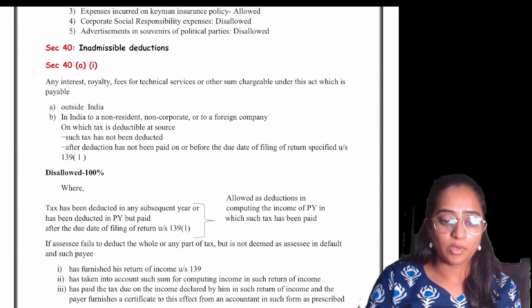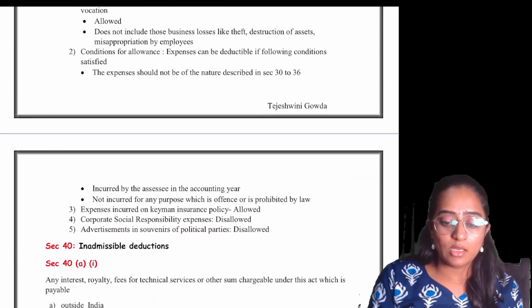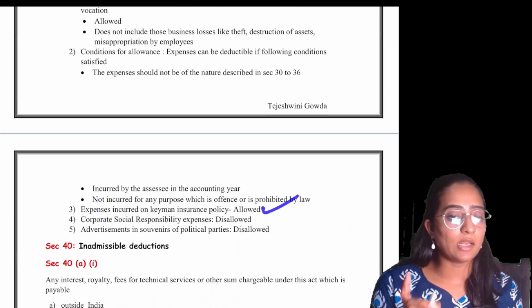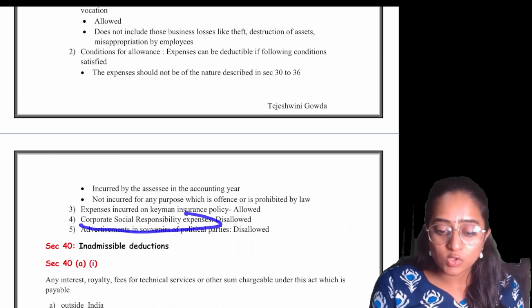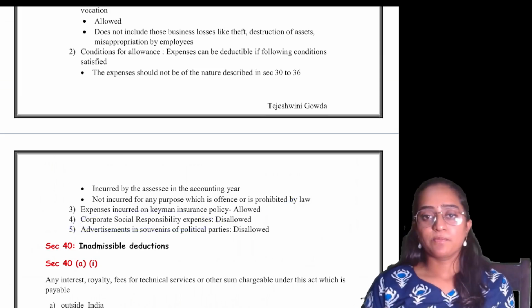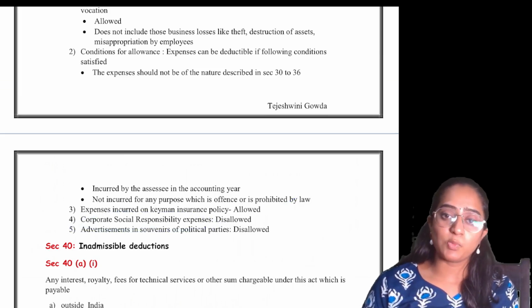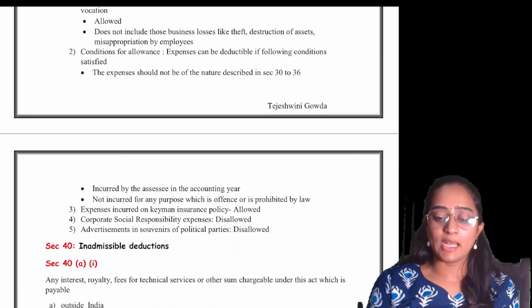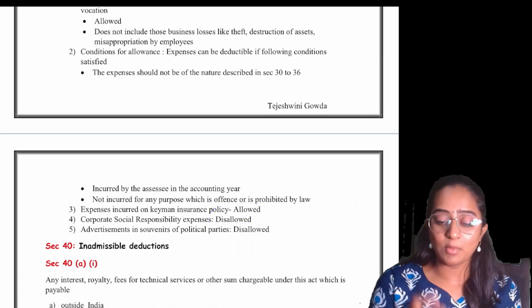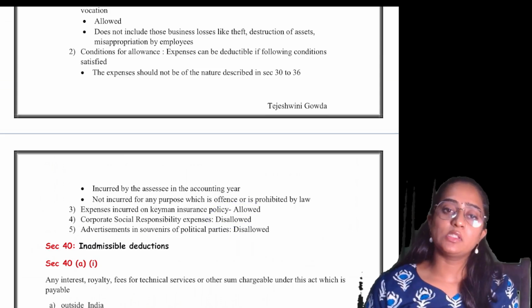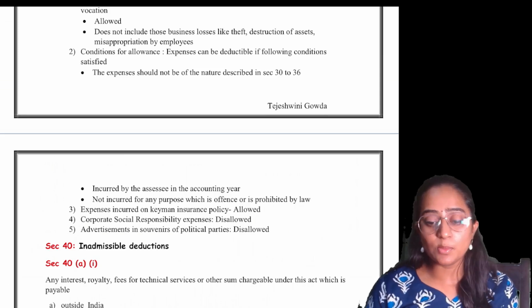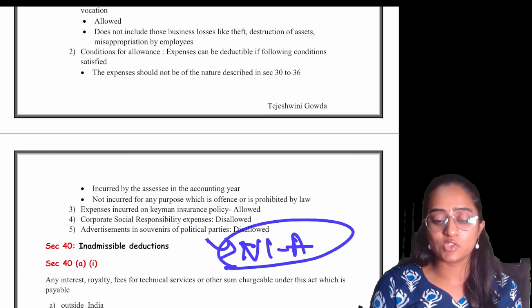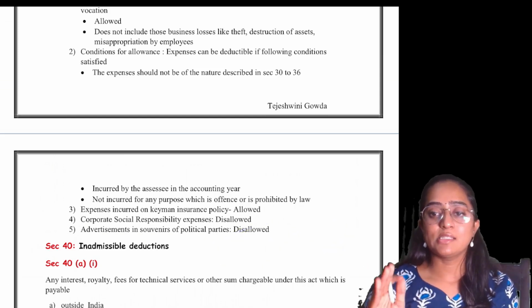Now, conditions for allowances. Remember, expenses incurred on the Keyman insurance policy taken by the employer are going to be allowed as deduction. Corporate social responsibility expenses, what do I mean by this? Corporate social responsibility, CSR activities: if you are doing any CSR activities, remember it is going to be disallowed. Remember this. Advertisement in souvenirs of a political party shall be disallowed under PGBP but allowed as deduction under chapter 6A.